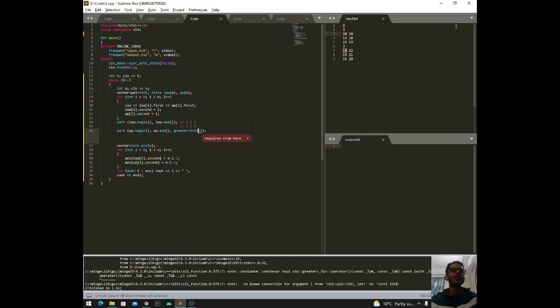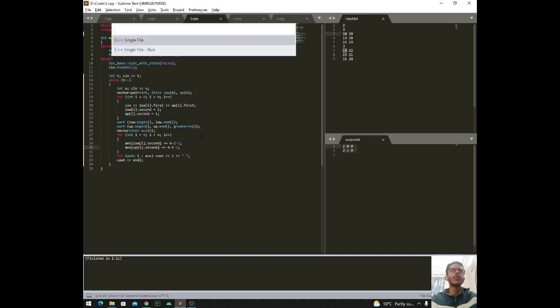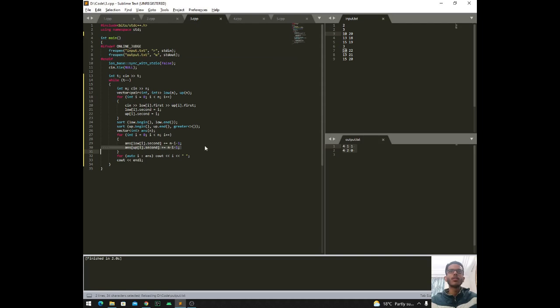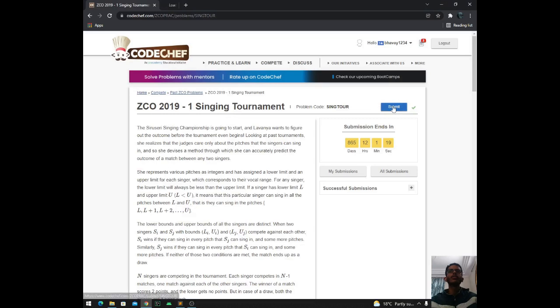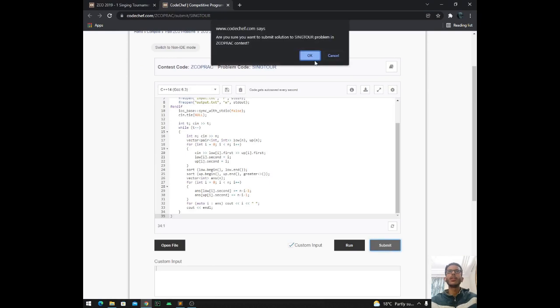So here some error is coming, I guess. Yeah, we didn't have to write that int over here, because we were using pairs and we were putting int over there, so that was wrong. We are getting a somewhat right answer. Okay, we have to do plus equal to, that is why it was coming a bit wrong. So now the answer is coming out right. Now let us submit the code as well and check if it is working.